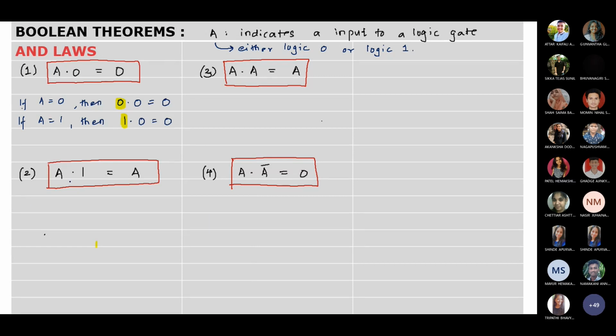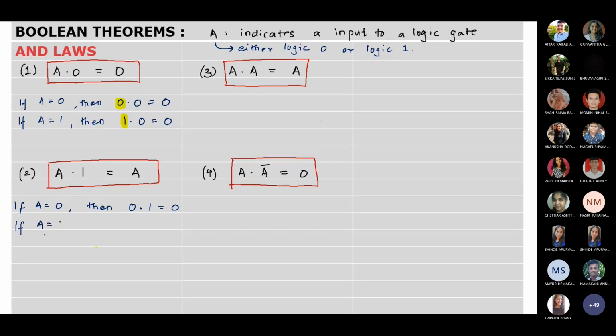Same way, next law. These laws you have to remember, memorize. It has to be by hearted. They are just like the geometrical laws. So here next is A dot 1 is A. If A is 0, then 0 dot 1 is 0, because any one of the input to the AND gate is 0, output will be 0.